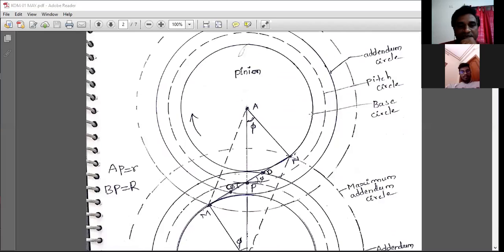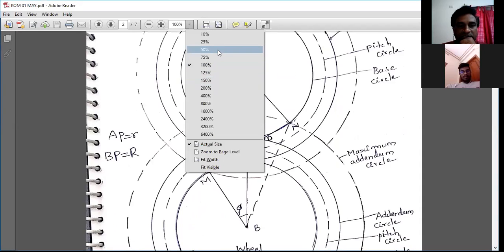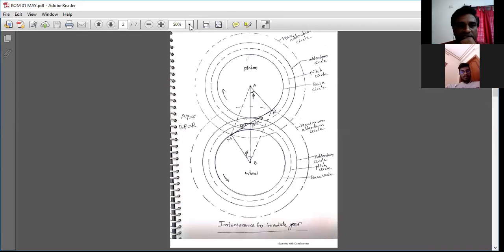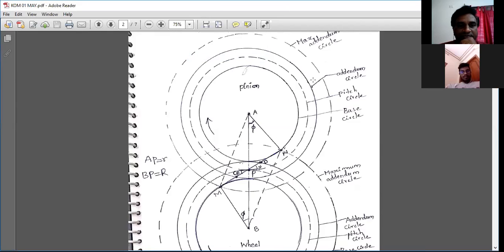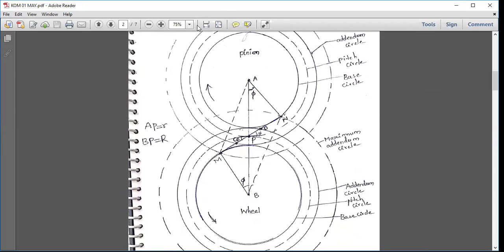Not a small diagram actually, I have prepared a big diagram. So see this diagram. I can make it shorter. Now let us see this diagram. In order to understand this, I have made this particular diagram.